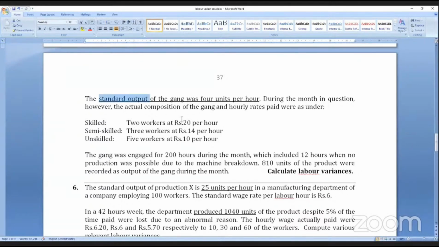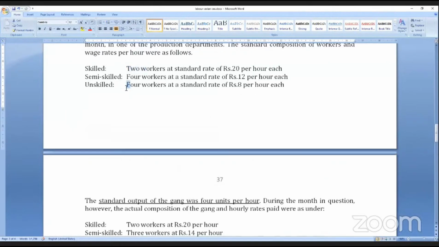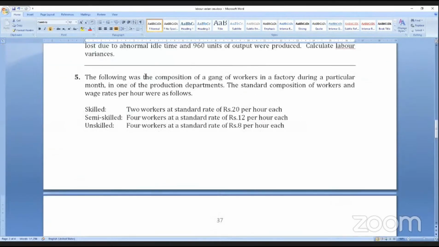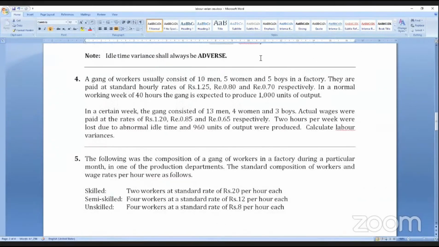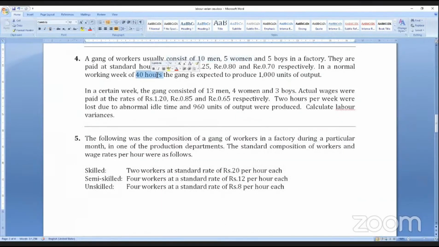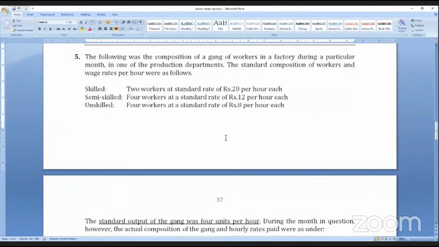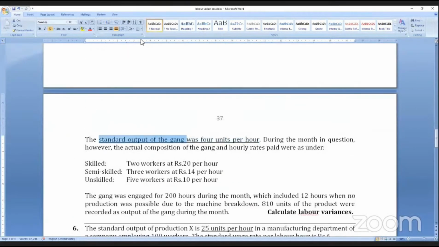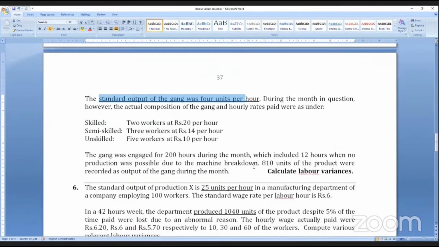Last sum, if 20 workers work for 40 hours each, they are expected to produce 1000. Here, total are 10 workers. If 10 workers work 40 hours, 1000. If they work 1 hour, 4 units. That is what the standard output of the gang was, 4 units per hour. And the actual production was 810 units of the product.